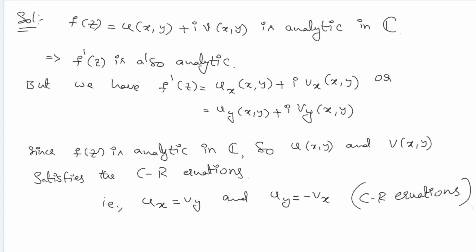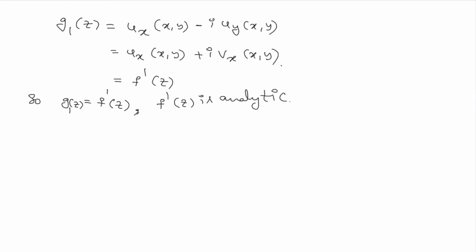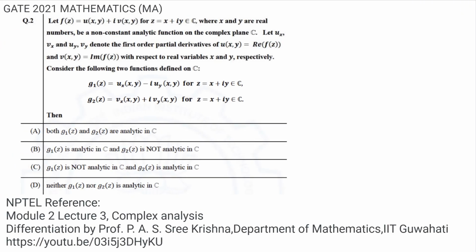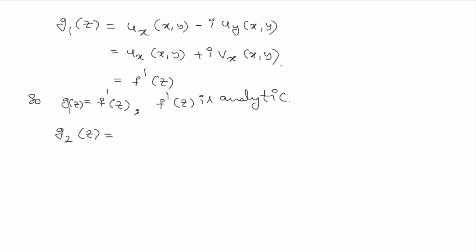Now we can say some options can be discarded from the given options. But of course, we have to check about the G2 function also. It is given that G2 of z is vx plus i vy, that is, vx of x comma y plus i times vy of x comma y. Now we have to check whether G2 of z is analytic or not.